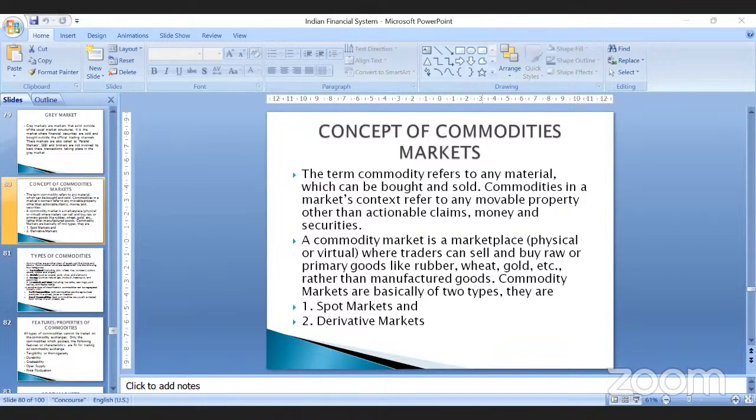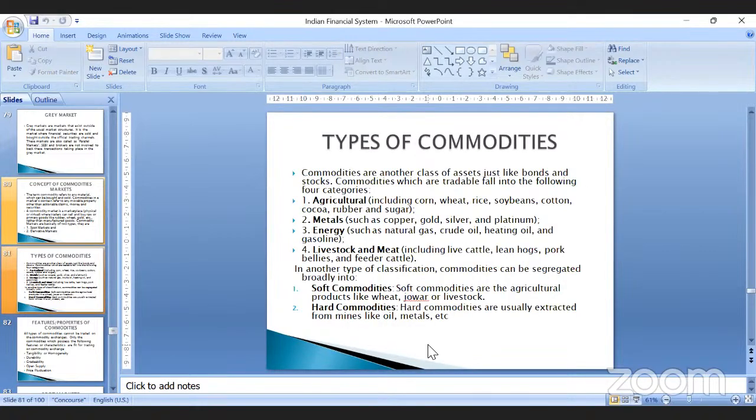Now, whenever we are talking about the commodities market, what types of commodities are sold? Commodities are just like any financial assets like bonds, stocks, right? But these commodities are categorized into 4 categories. You have agriculture commodities, metal commodities, energy commodities, and livestock or meat commodities.